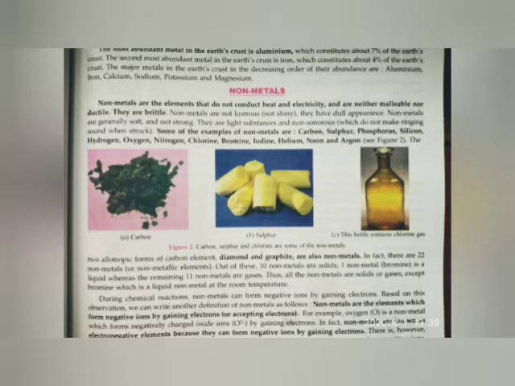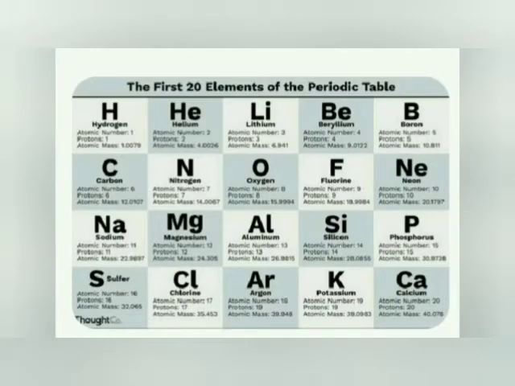Non-metals are found generally in all states of matter: solid, liquid, and gases. Non-metals generally form negative ions by accepting electrons lost by the metals. Like metals, non-metals are also very important for our daily life in all aspects. The most abundant non-metal in the Earth's crust is oxygen. This picture shows the first 20 elements of the periodic table, in which metals, non-metals, and metalloids are present. It is a concise part of the main periodic table which we study in detail.